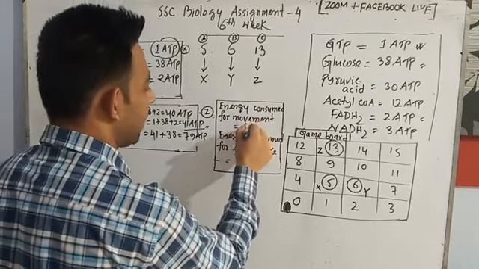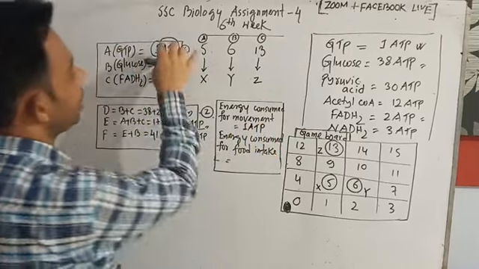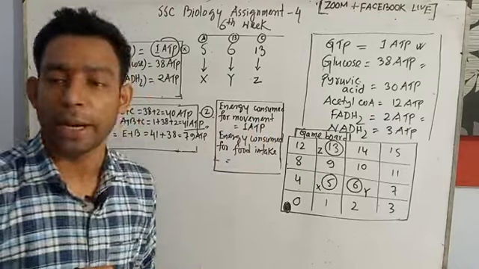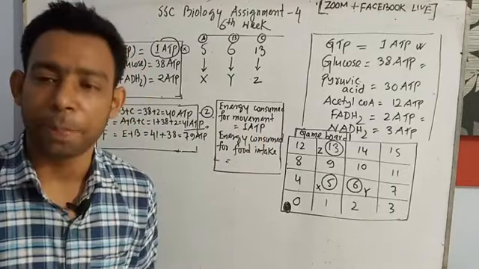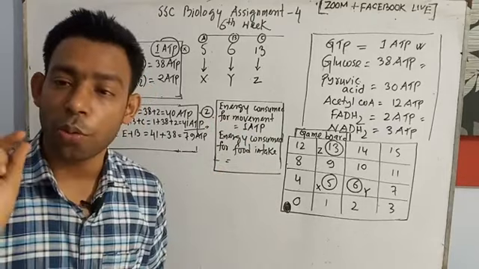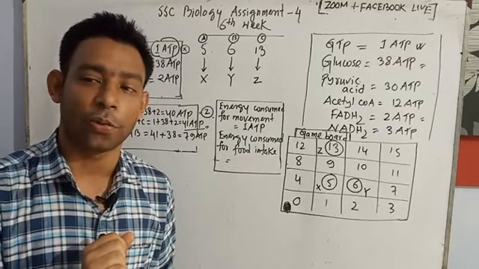It is your own choice. Any of the 3 cards, try to collect the lowest number. Energy consumed for movement equals 1 ATP.